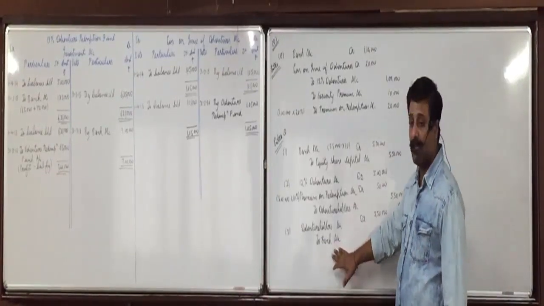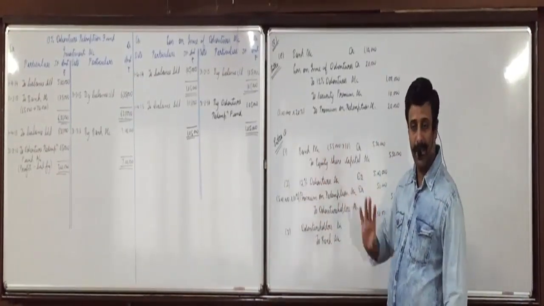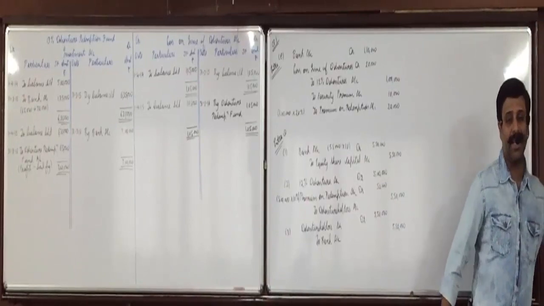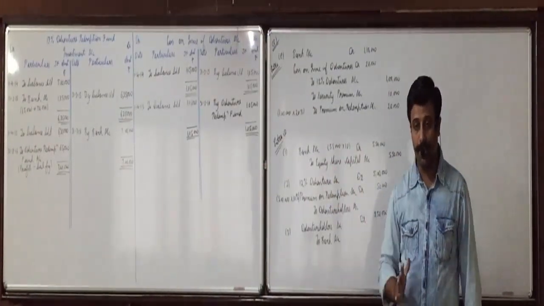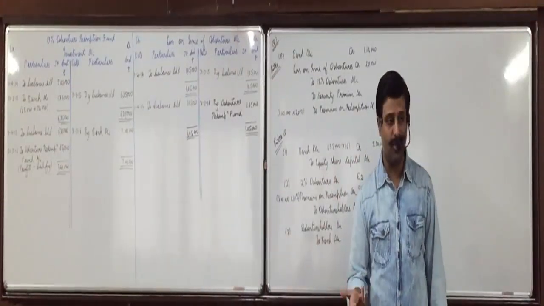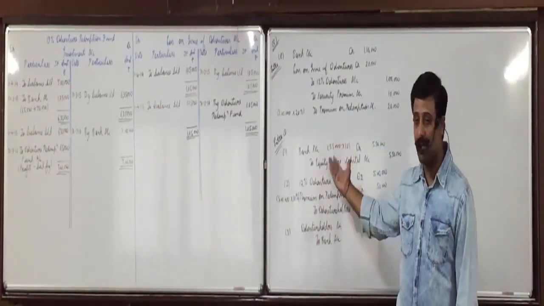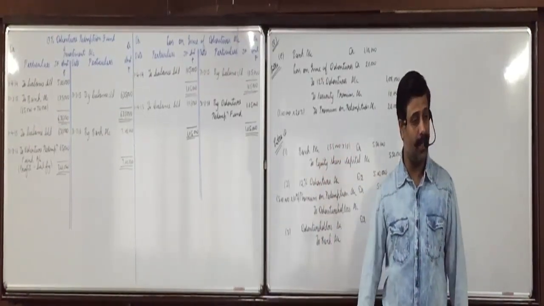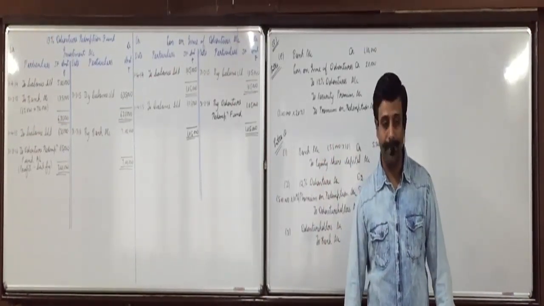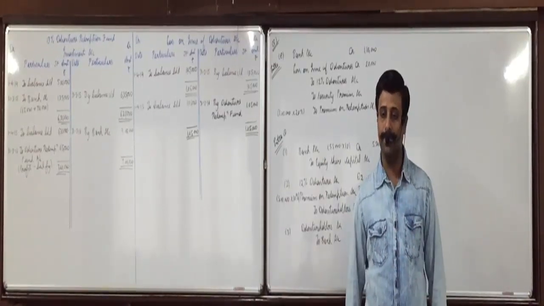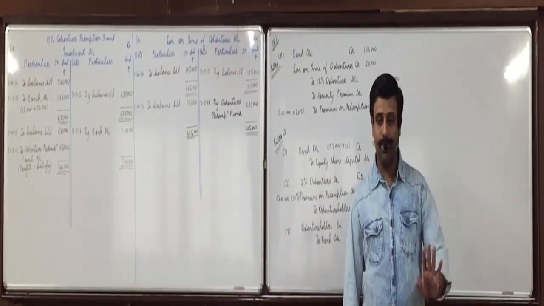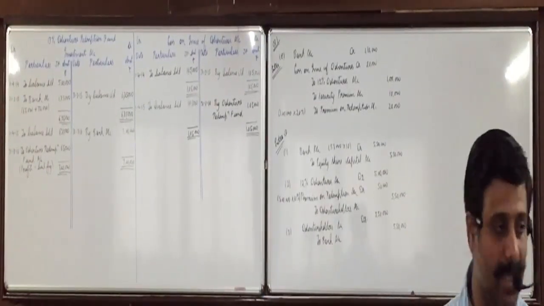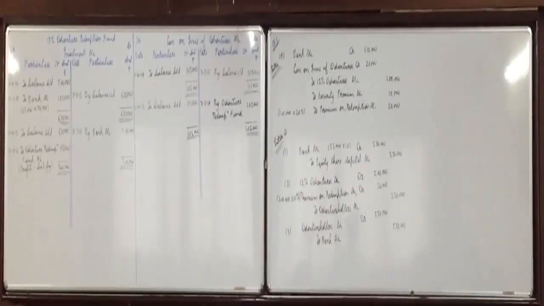And for redemption of debentures, a fresh issue of securities is done. Here, any security can be issued. Like here we have issued shares, you can issue preference shares also. You can issue new debentures also. So first the entry of issue of new debentures will come, then redemption of old debentures will come. Is everyone clear with this? So chapter is over. Unit 4 is over. Unit 2 we had done a major part, but we'll see now the new theory and accordingly what changes will be there in practical questions. Okay.